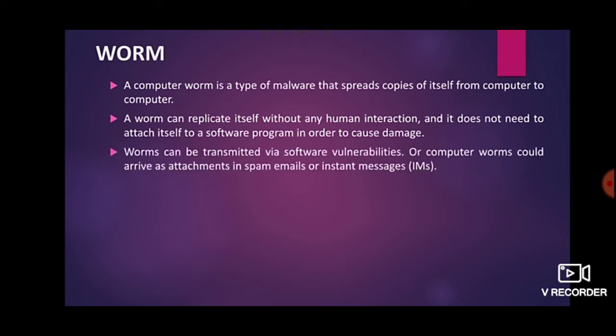Worms can be transmitted via software vulnerabilities, or computer worms could arrive as attachments in spam emails or instant messages. Now, how can you get this worm? When you are using a computer network and there are security flaws, at that time these worms can enter into your system when you are using the network.